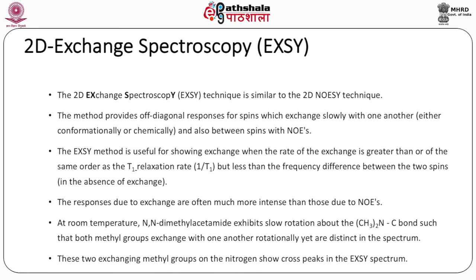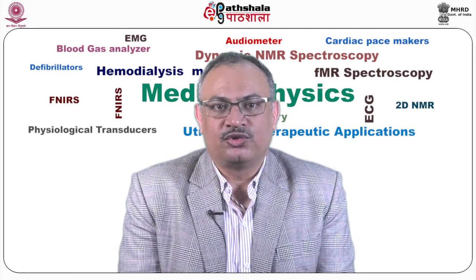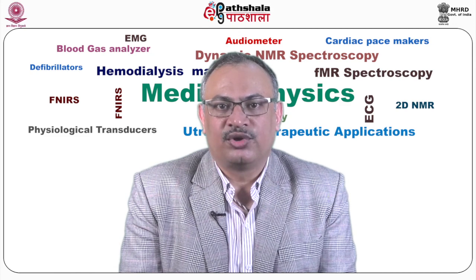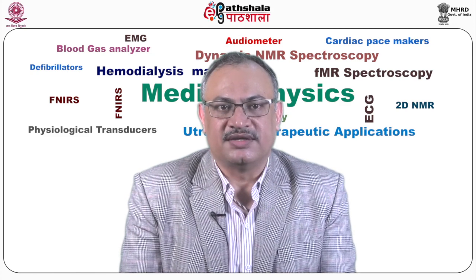The EXSY method is useful for showing exchange when the rate of the exchange is greater than or of the same order as the T1 relaxation rate, that is 1 by T1, but less than the frequency difference between the two spins in the absence of exchange. The responses due to exchange are often much more intense than those due to NOEs.